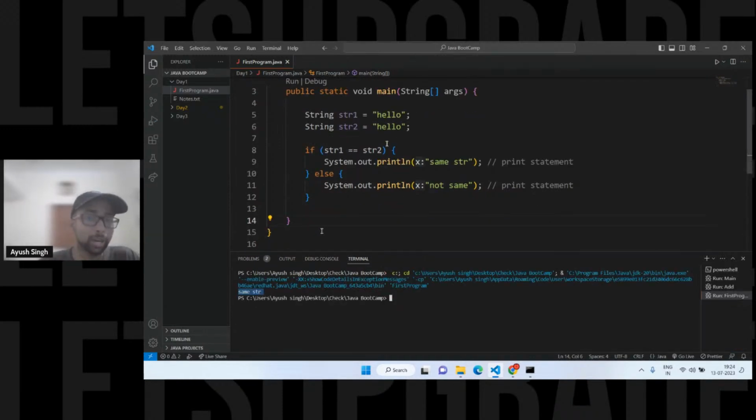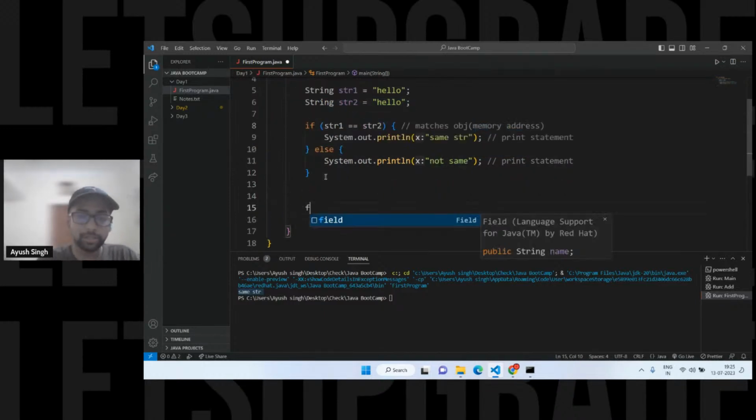The point is, here you are storing the value, but this equal to operator matches the object, or you can say the memory address. That is quite interesting. Right now it looks like it is matching with hello, but it is not like that. It's matching the memory address. The equals method, when we write it like this, is quite different. It matches the content.